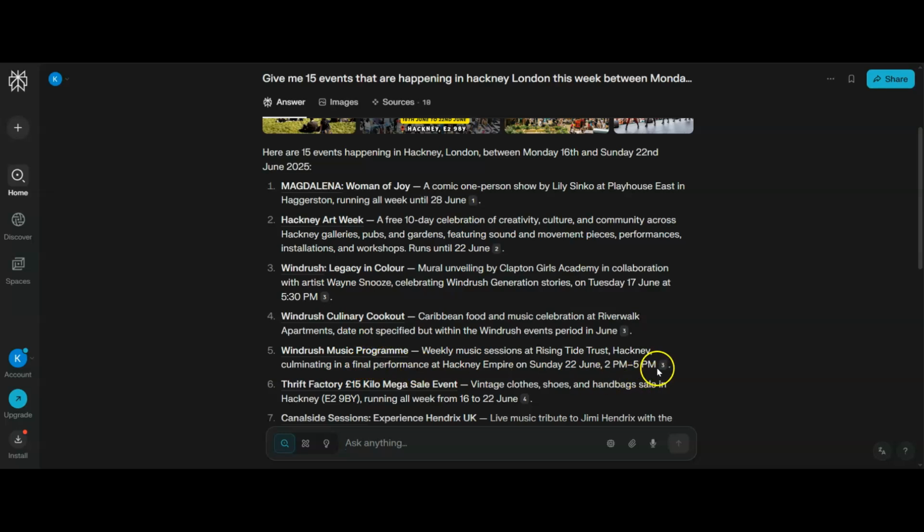So what I'd be doing is taking this information. Now I have a particular way that I like to write my events up in my newsletter so they always have the same format. So I would be cutting and pasting this into that separate tool and then it will write it exactly how I want it to be written.